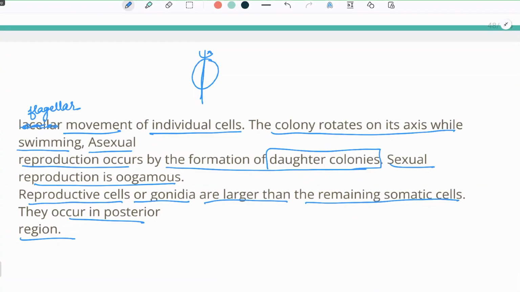They won't be visible on the surface, but inside or at the back of the colony, and these cells are larger than the somatic cells forming the aggregate.